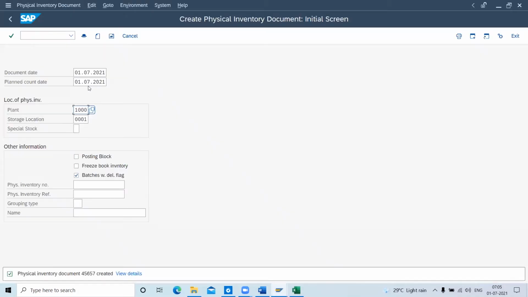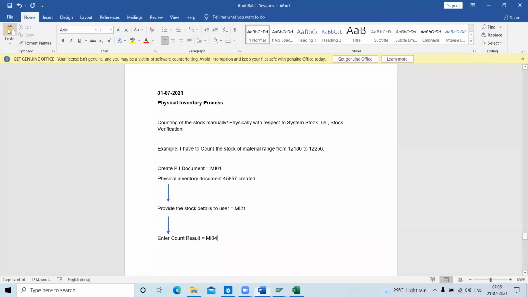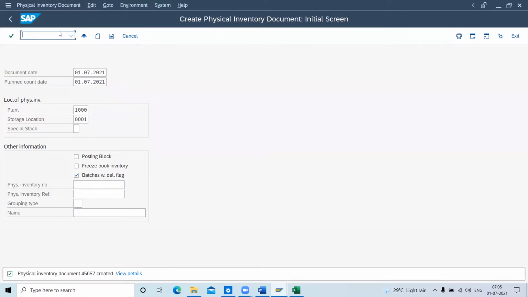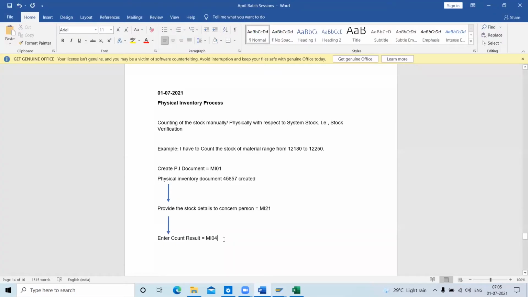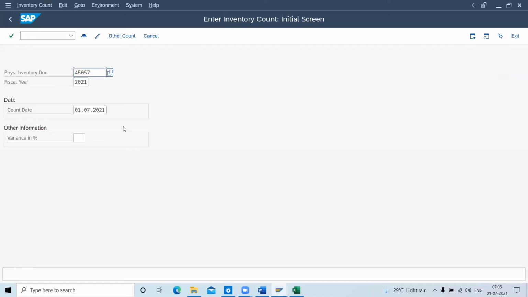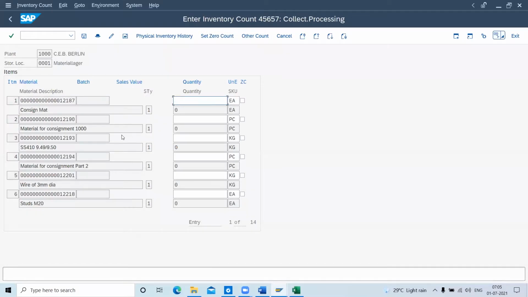Okay, so now the same. I will enter the count result. The next step will be to provide the count to the users, or the concerned person, who is responsible for the physical stock count. Now I will enter the count result in MI04. The same 45657 is used for change and display. This is my document. Just press enter. So here you can see the quantity which I can enter one by one.